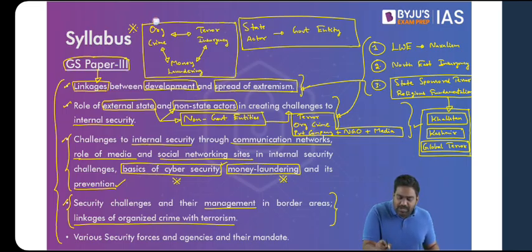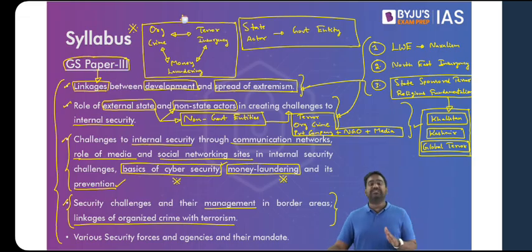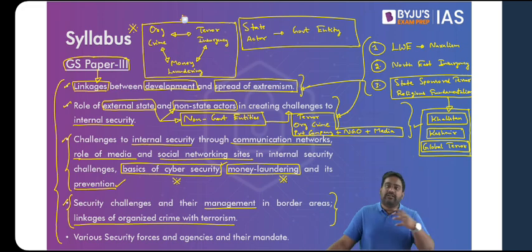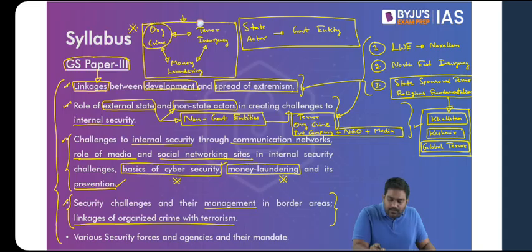This connection will keep coming up throughout our discussion. Throughout all the classes, I will keep mentioning how terror financing is connected to money laundering, how organized crime is connected to terrorism and insurgency, how money laundering and organized crime are connected to each other. So there exists a direct connection between these three threat actors. Is that clear? So please make a note of this.